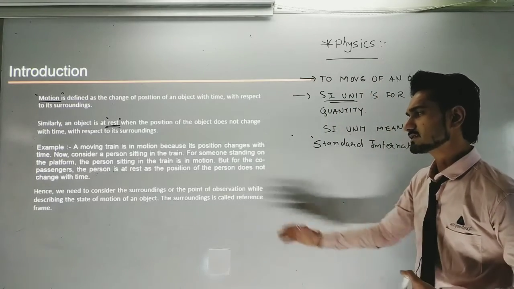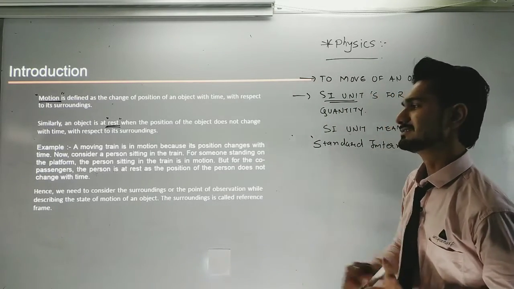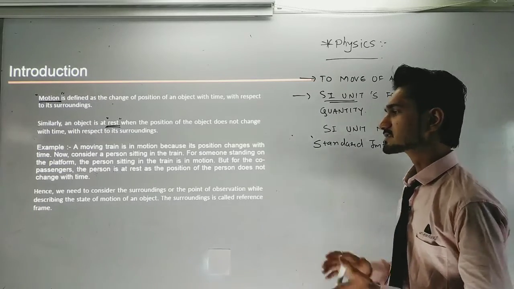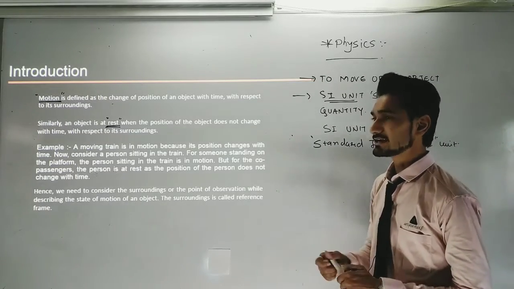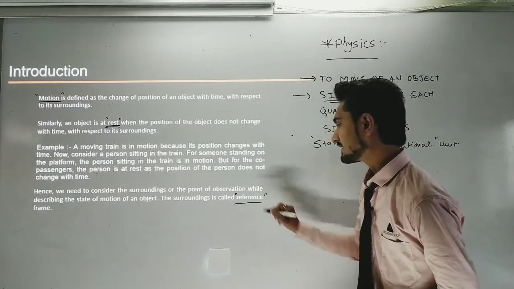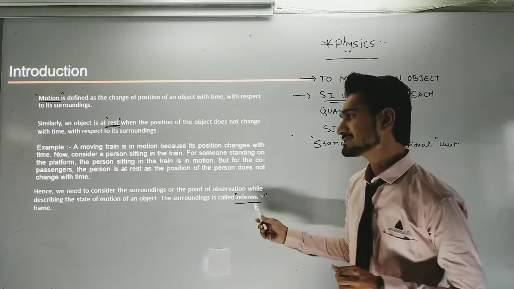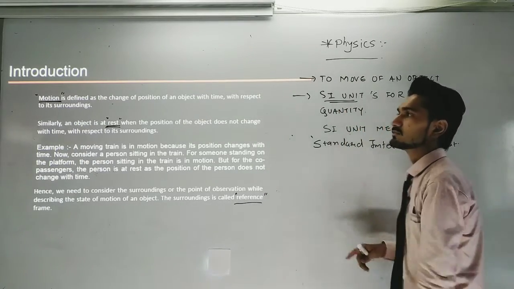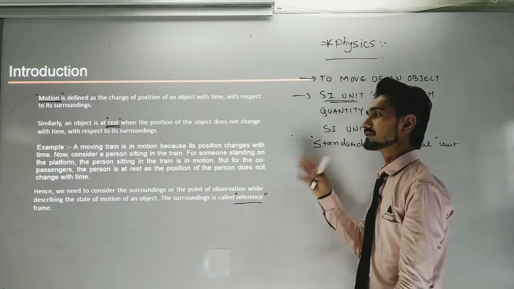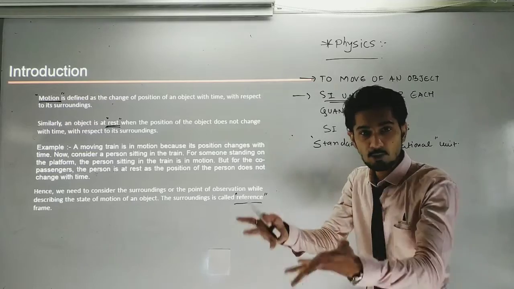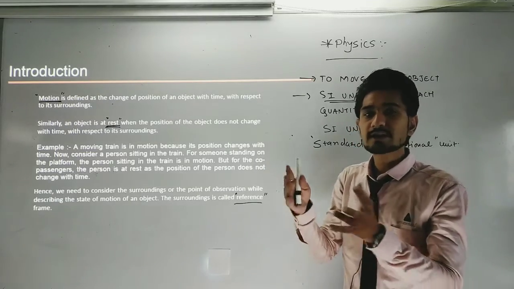Hence we need to consider the surrounding or the point of observation. While describing the state of motion of an object, the surrounding is called the reference point. That is, the surroundings are generally known as the reference. So it always needs a reference whenever you consider motion or rest. Always you need to define what point we are talking about.